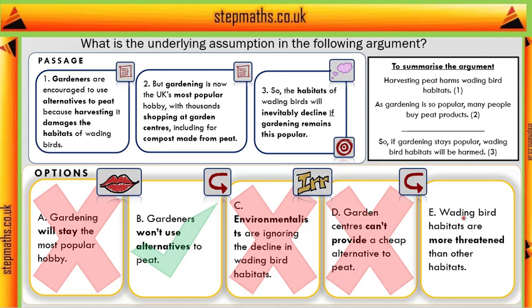Just to go back to D a second, the fact this mentions cheap alternatives, and cost hasn't been mentioned before, is kind of a sign this might be incorrect, because normally correct answers don't include irrelevant details. And then lastly, E says that wading bird habitats are more threatened than other habitats. So, is anything in the passage comparing different habitats? No, it's just asking what will happen to wading bird habitats. What happens to other habitats is irrelevant. So again, we see the answer has to be B.